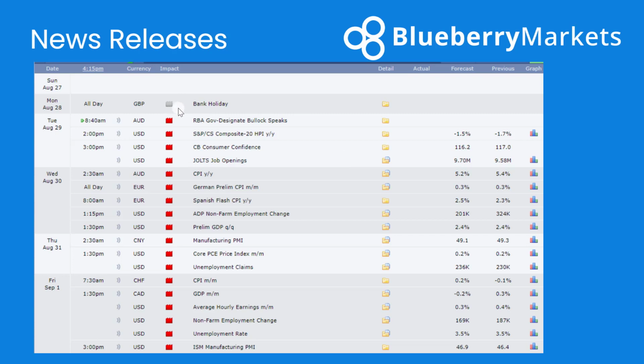Tomorrow is a bank holiday in the UK, so part of the European or London session could be fairly flat until obviously the US come in on the afternoon. In terms of US data, we do have lots of US data coming out. We've got the JOLTS job openings, we've got the prelim GDP data, we've got some manufacturing PMI, some core PCE price index. Big one though, NFP.